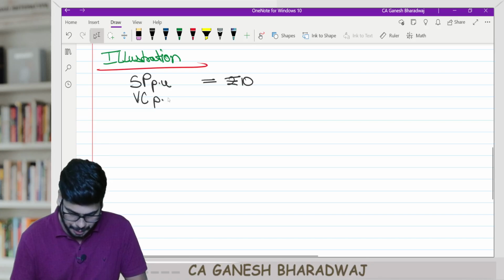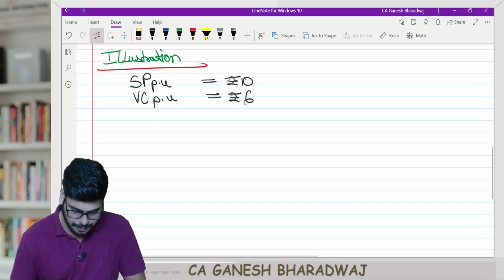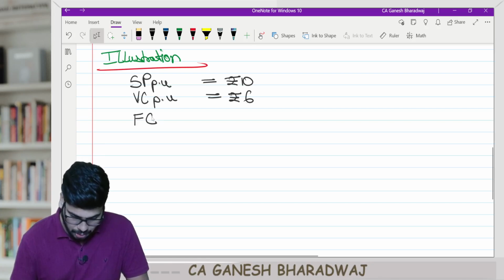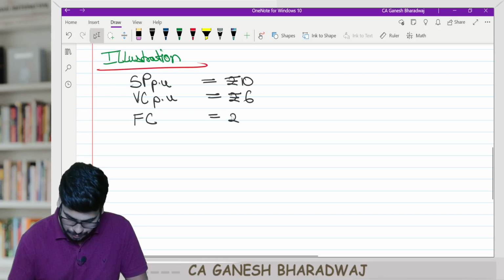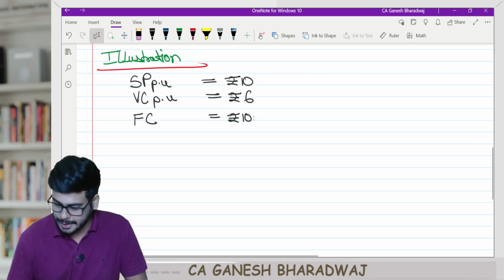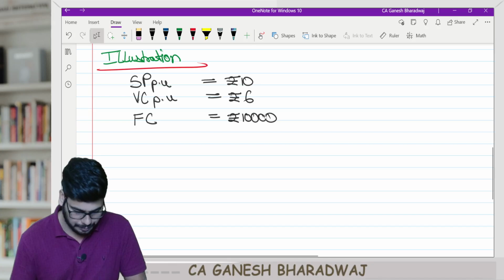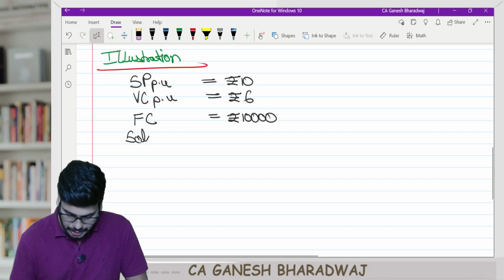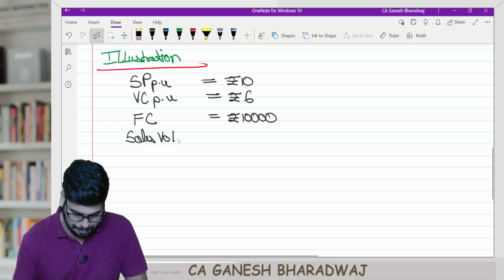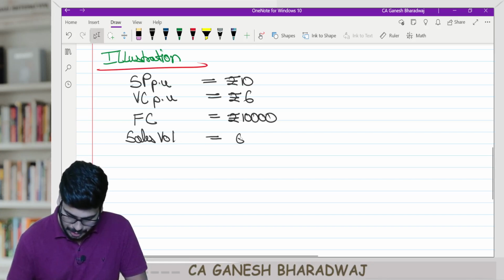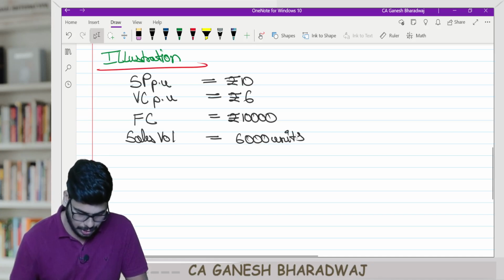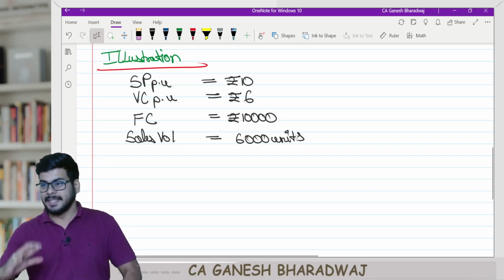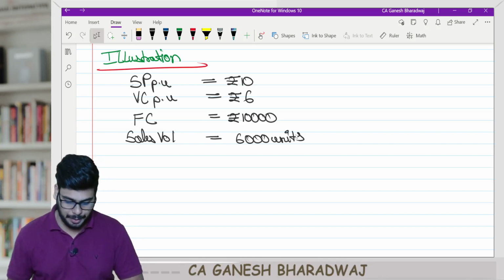Variable cost per unit is equal to rupees 6. Fixed cost is equal to rupees 10,000. Sales volume is equal to 6,000 units. This is the data available.